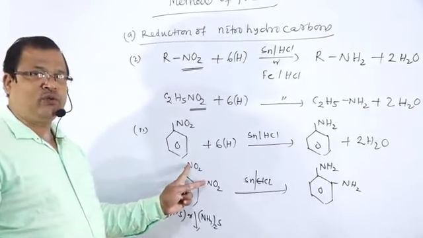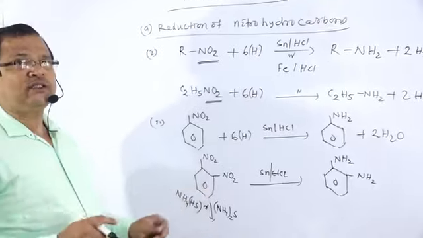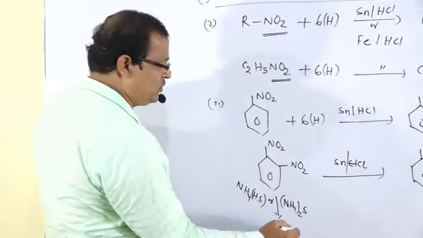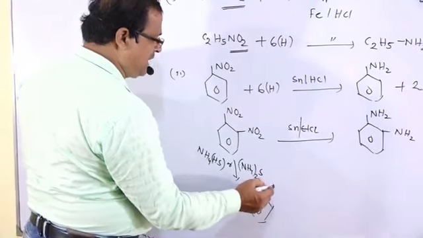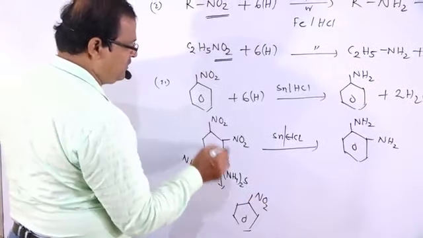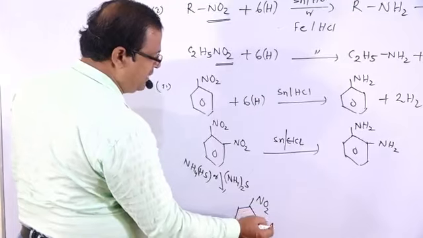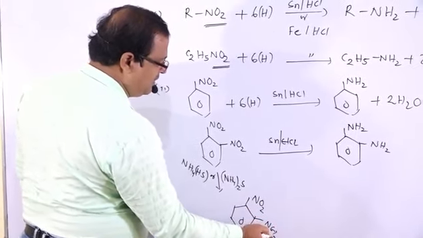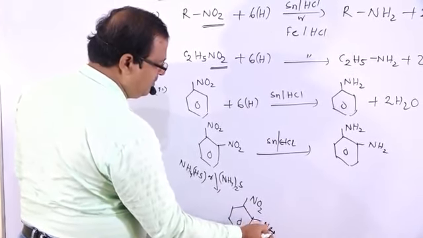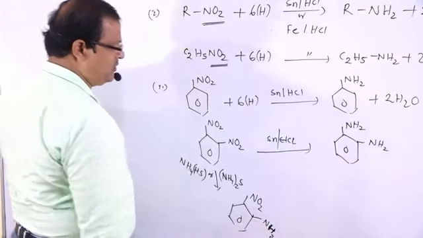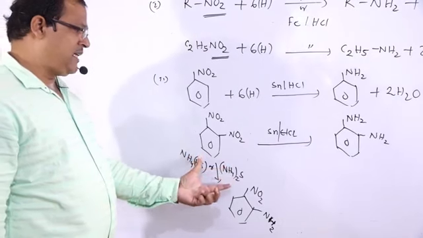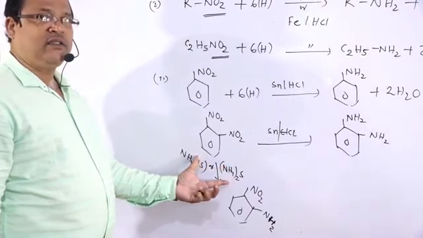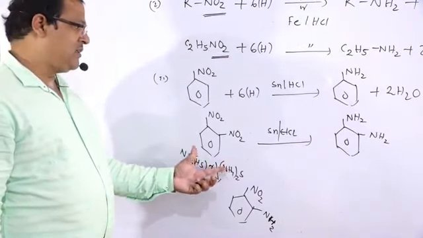Among these 2 NO2 groups, only 1 NO2 group is converted into NH2, leaving behind 1 NO2 group as such. Mark this one, this is a selective reduction.